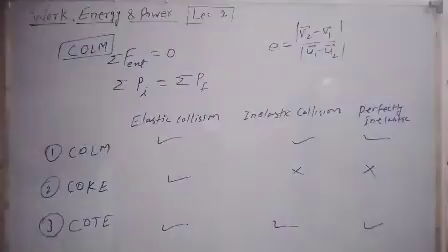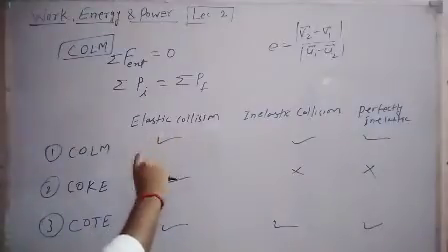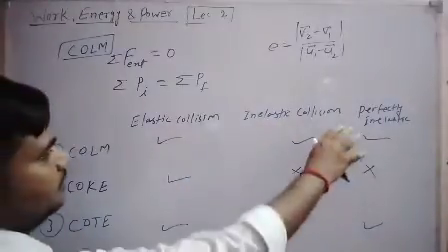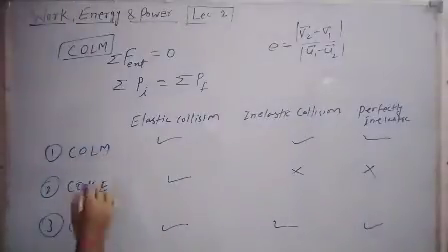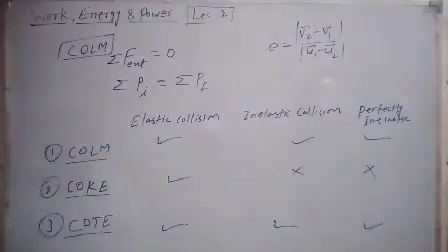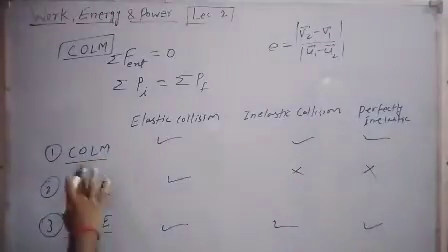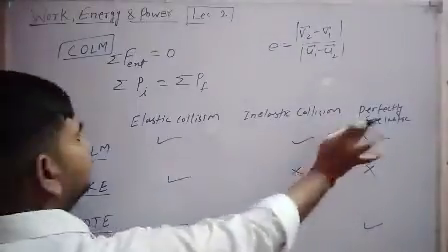Now we will study collision, right? So student, when two objects collide, three situations can arise. Either they can collide elastically, so the collision between them is an elastic collision, or an inelastic collision, or a perfectly inelastic collision. In these three situations, we consider conservation of linear momentum, conservation of kinetic energy, and conservation of total energy. Linear momentum will be conserved in all three situations: elastic, inelastic, and perfectly inelastic.